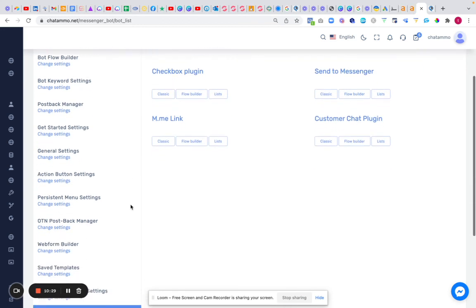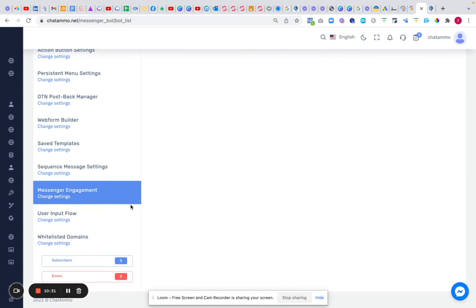Right, next we have user input flow. Again, just use it in the builder, and whitelist domains, which is quite self-explanatory. Just all the domains that you want to be using.